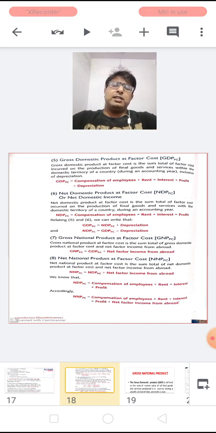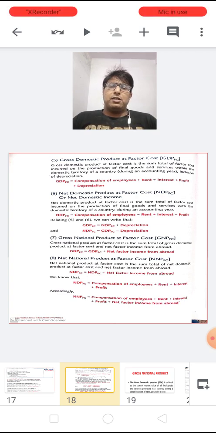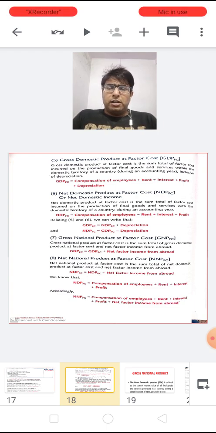So the thing is, if we add depreciation to net, we will get the value of gross. That is why NDPFC plus depreciation becomes the value of GDPFC, which is gross domestic product at factor cost.